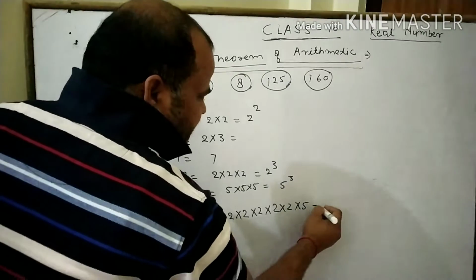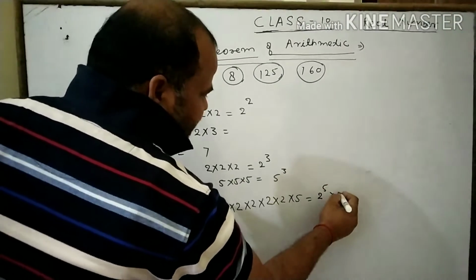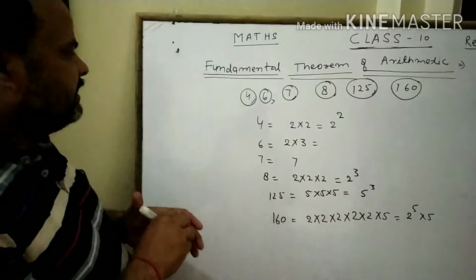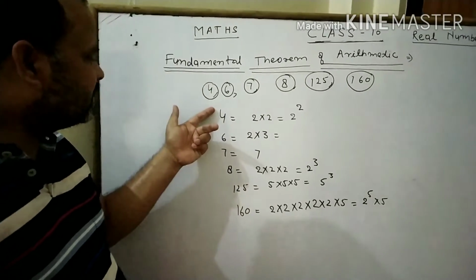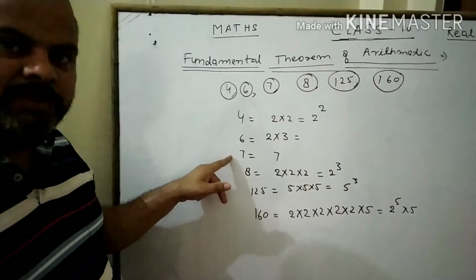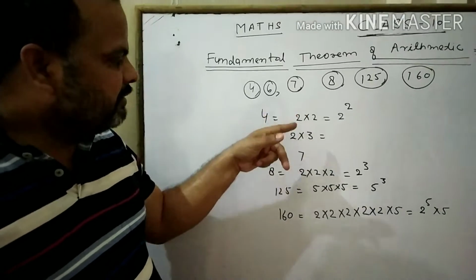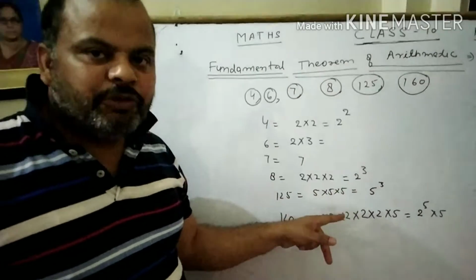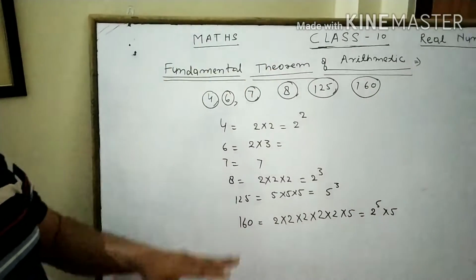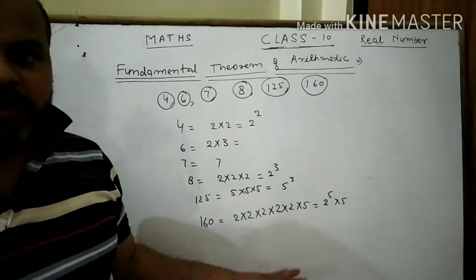Clear? Then it is 2 to the power 5 into 5. It means each number, either composite or prime, is written in the factors of unique prime numbers. It is called the fundamental theorem of arithmetic.